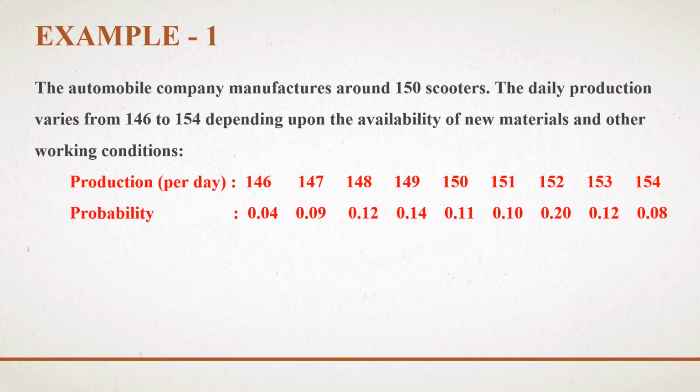These are the basic steps or the procedure of Monte Carlo simulation technique. Let's deal with an example. The question is like that: an automobile company manufactures around 150 scooters. The daily production varies from 146 to 154 depending upon the availability of raw materials and other working conditions. The data given have production per day and the corresponding probabilities.